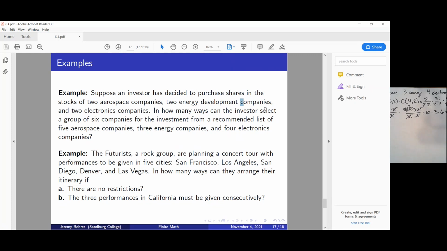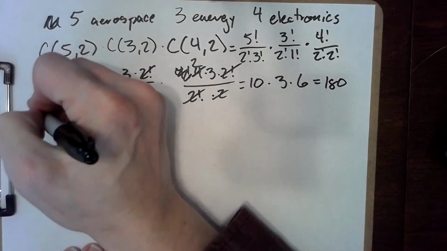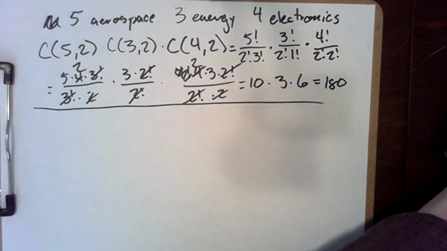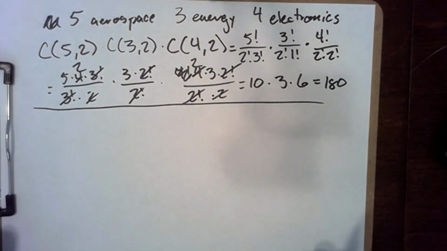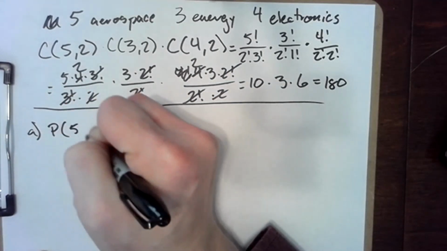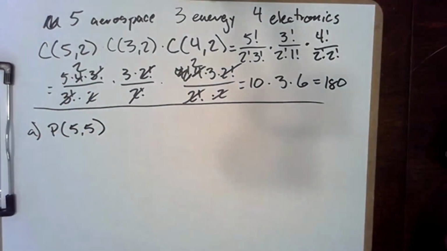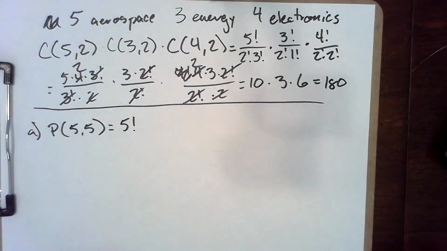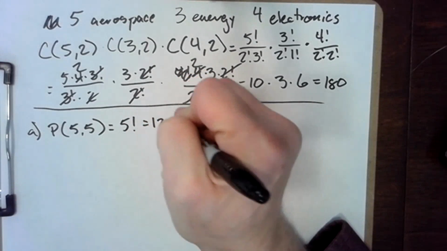Well, there are different ways to go about this. If there are no restrictions, the order definitely matters, so we're looking at P of 5, 5, the number of ways that we can arrange 5 items, or rather the number of permutations of 5 items taken 5 at a time. And we know that P55 is going to be 5 factorial, and that's 120 different ways.